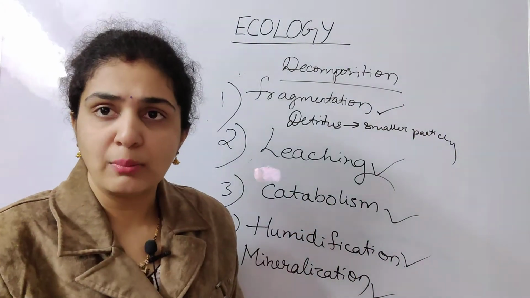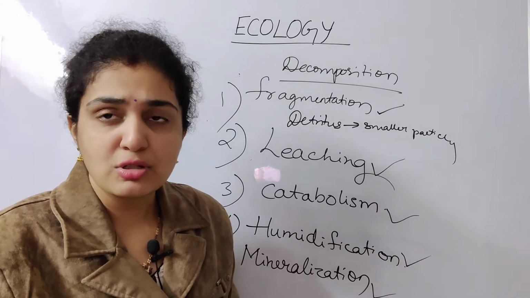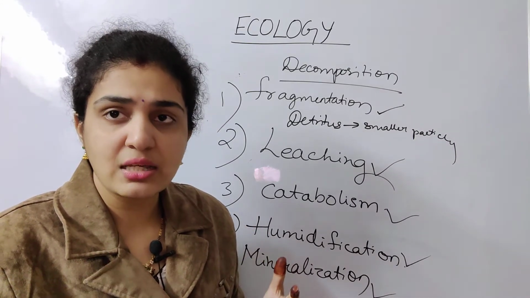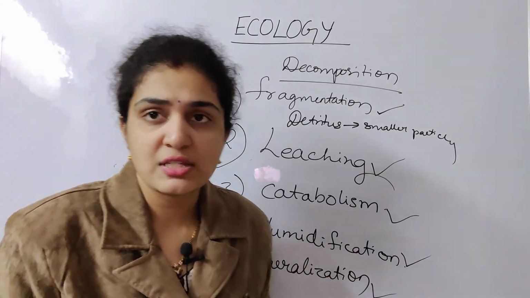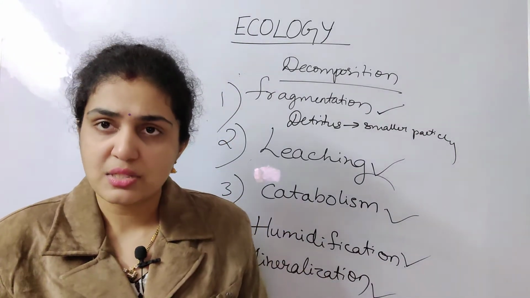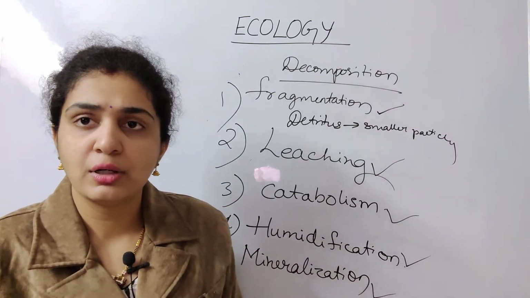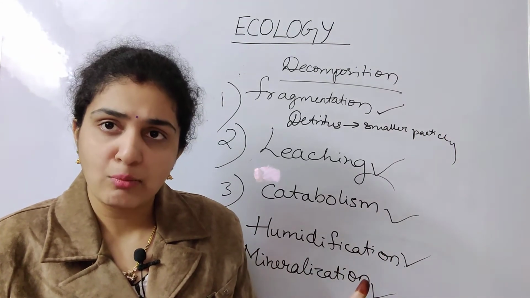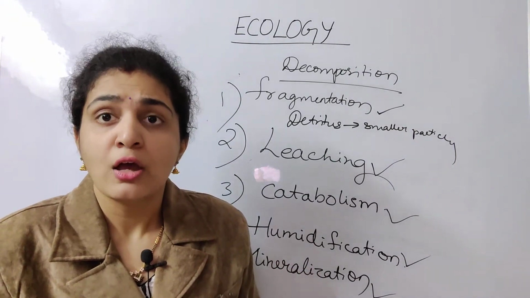Then next, when you come to the leaching process. When we discussed the definition of decomposition, we saw that the organic constituents are broken down into inorganic molecules. So numerous inorganic molecules are present.